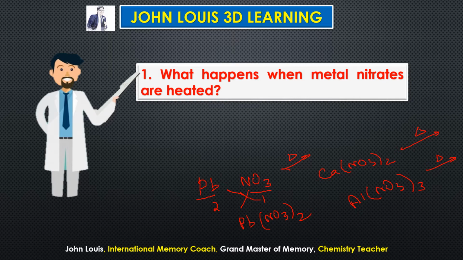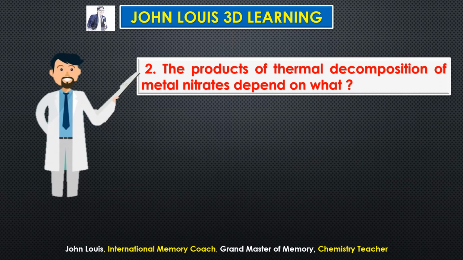So what will be the next question? The product depends on what? All the metals can form nitrates, fine. But what happens when each and every metal nitrate is heated? Will we get the same product or different products? The products of thermal decomposition of metal nitrates depend on what? Same as the previous video lesson, for metal hydroxides and metal carbonates, they depend on the metal reactivity series. Same way, metal nitrate decomposition products also depend on the metal reactivity series.